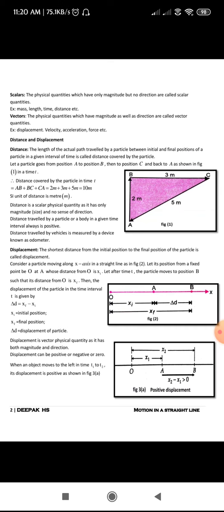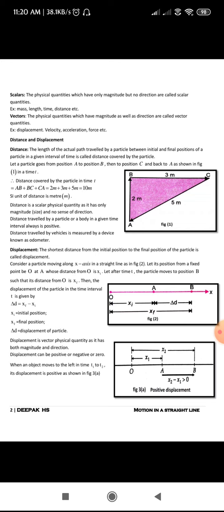Example: mass, length, time, distance, etc. Similarly, the physical quantities which have both magnitude and direction are called vectors. Example: displacement, velocity, acceleration, and force.